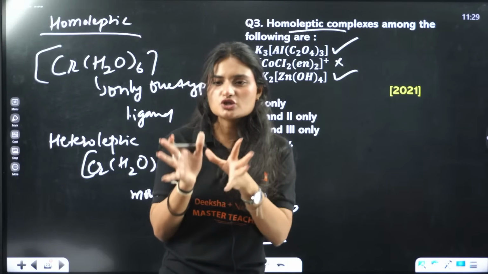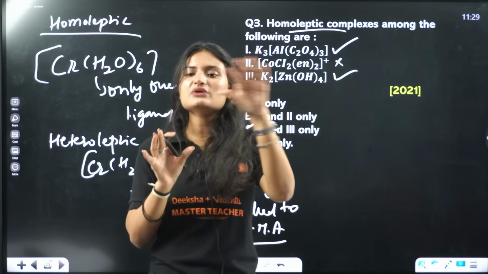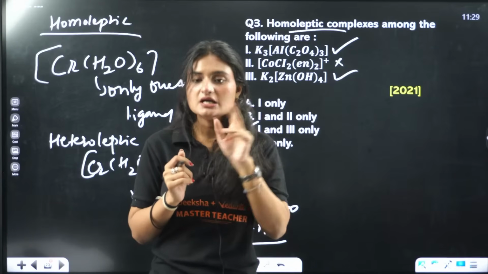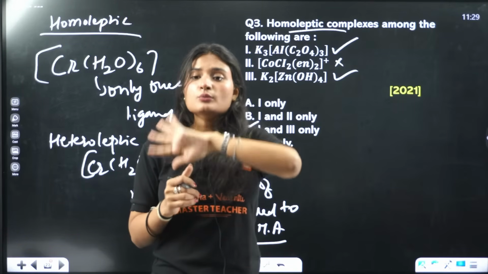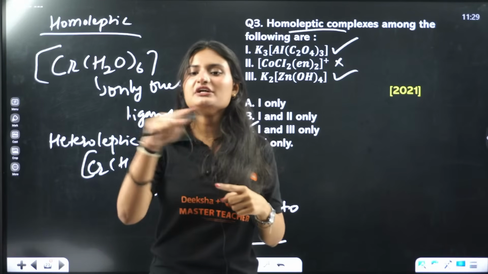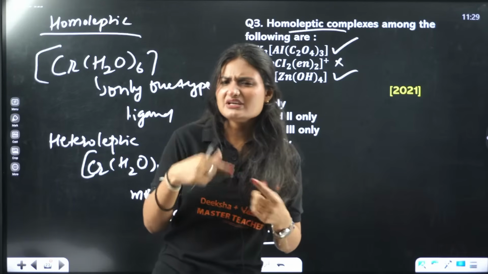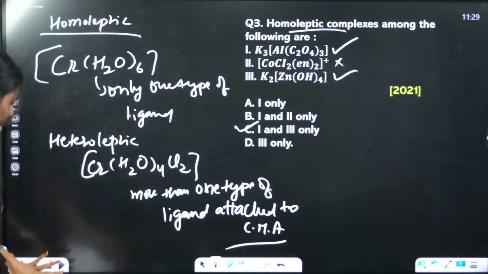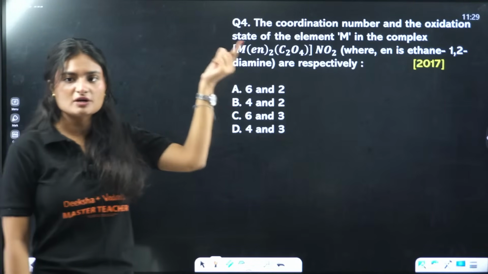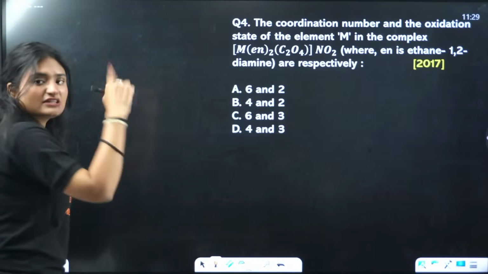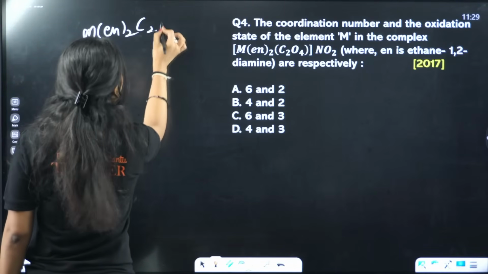Homoleptic complexes are those complexes in which all the ligands are the same. The central metal atom is attached to only one type of ligand. Heteroleptic complexes are those in which the central metal atom is attached to more than one type of ligand. Similarly, we have homonuclear and heteronuclear also, right? Okay. The coordination number and the oxidation state of M in this complex. Let's start with the coordination number.